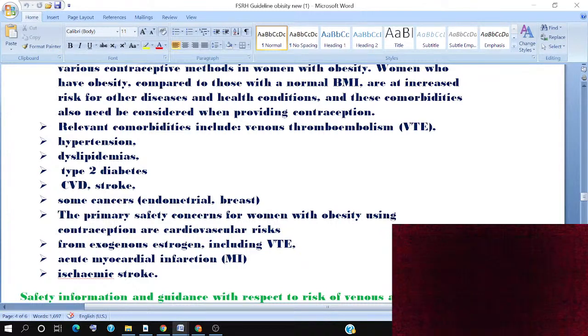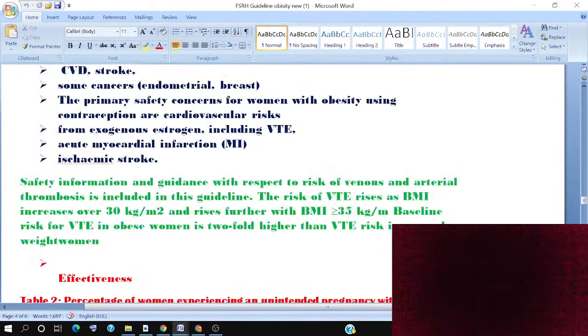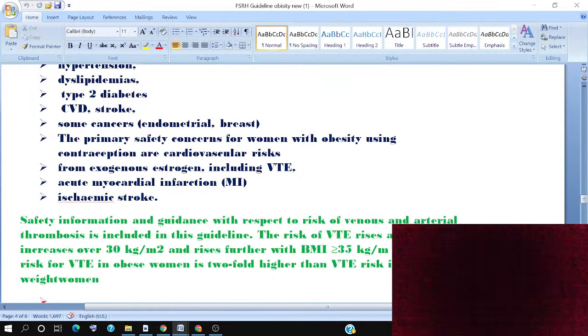The primary safety concern with a woman with obesity using contraception is cardiovascular risk. For example, when a patient is on exogenous estrogen, VTE, acute myocardial infarction and ischemic stroke are safety considerations when we prescribe contraception. We have to look for every risk factor. The safety guideline covers the risk of venous and arterial thrombosis, and the risk of VTE is going to rise.